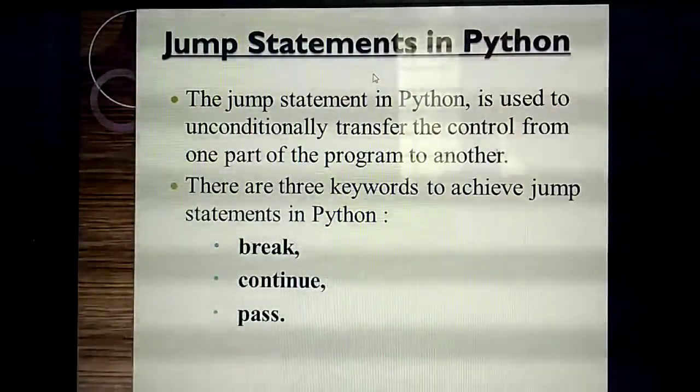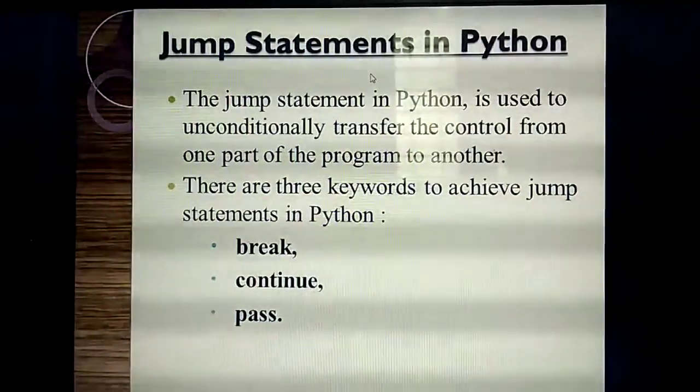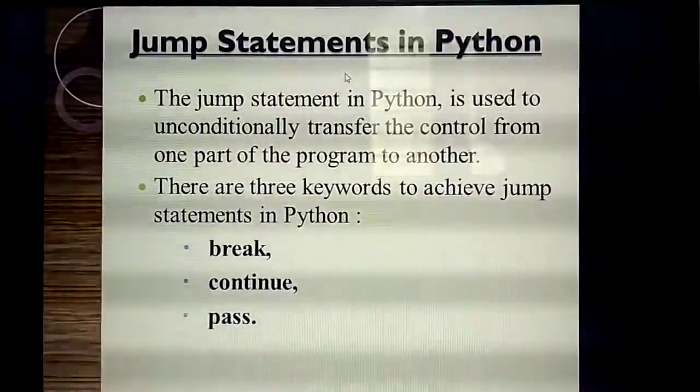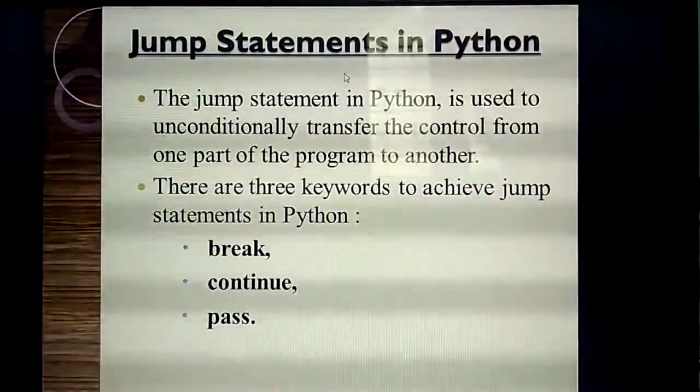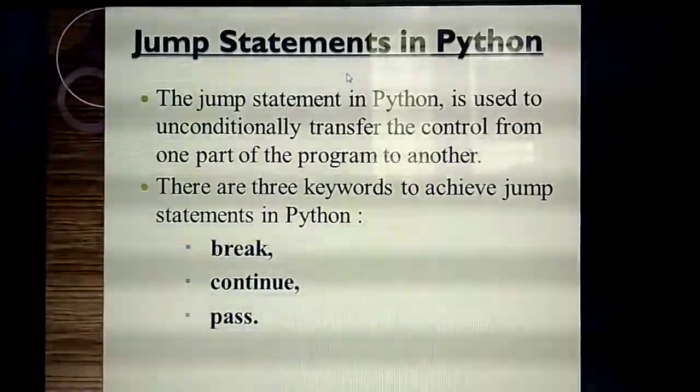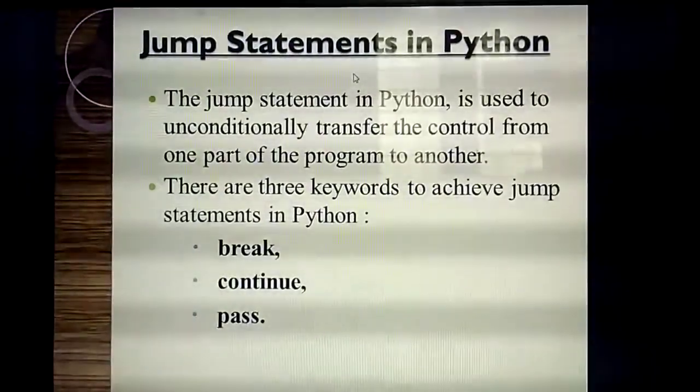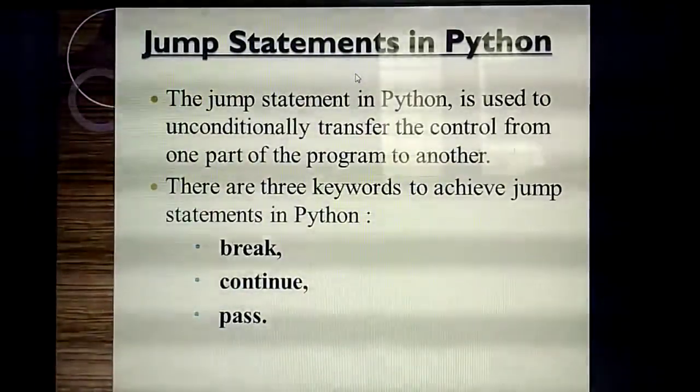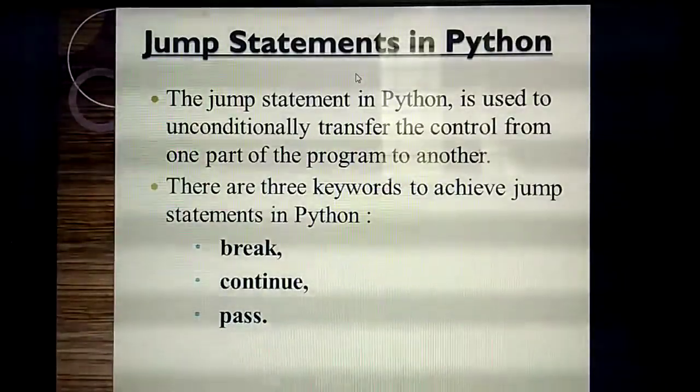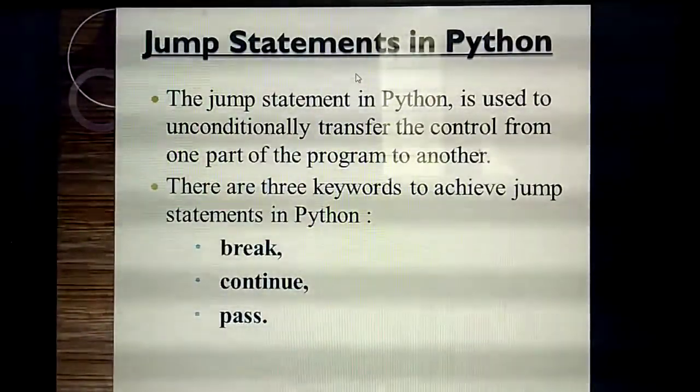Very important 2-mark question: what's the use of a jump statement? When you need to transfer the control from one part to another part, we use the jump statement.